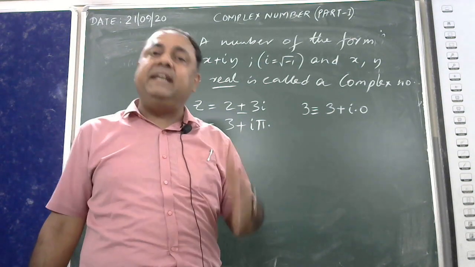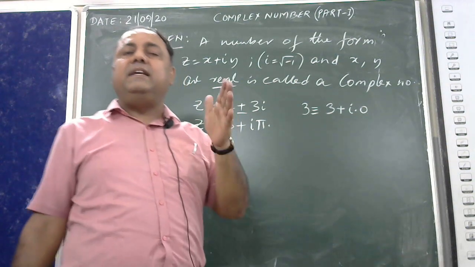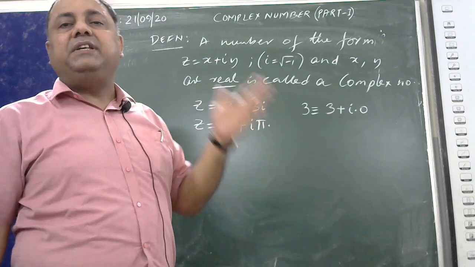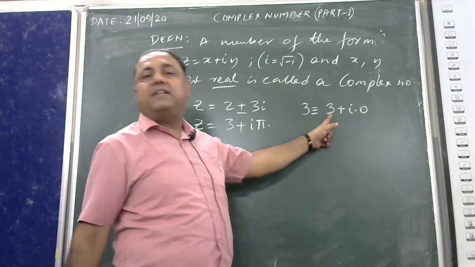Therefore, any number which has the y portion equal to 0 is in fact a real number.